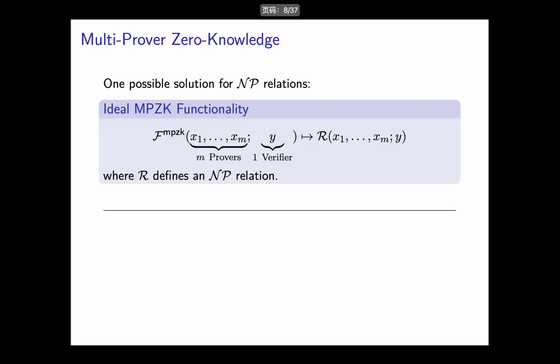examine at any time. In summary, the required functionality can be shown as an n+1 input function, f_mpck. This function returns the relationship on the verifier's public input and the concatenation of m provers' inputs.